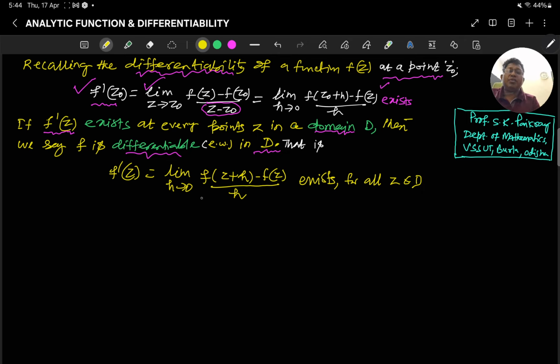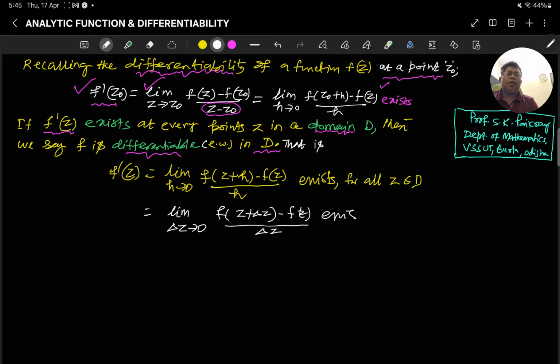Sometimes this h we may write as del z, no issue. Now instead of h, if I write limit del z tends to 0 of (f(z plus del z) minus f(z)) divided by del z, it exists for all z in D. Here del z is also a complex number, meaning we can write it as del x plus i del y.